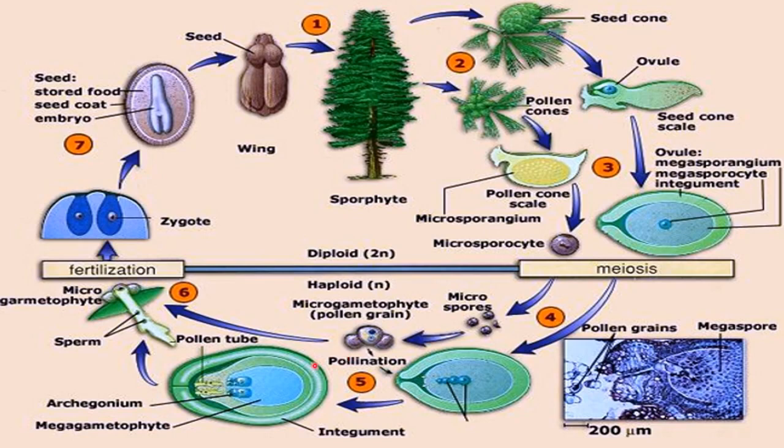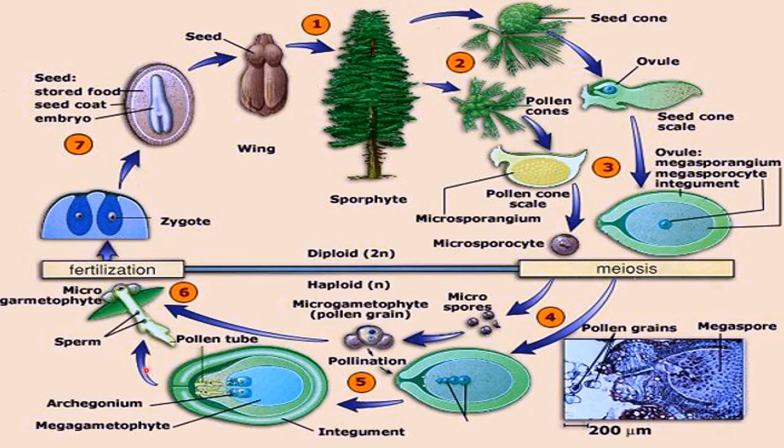The fertilization will occur. Okay, so here you can see this is the archegonium structure. Okay, the pollen grains reach here. Okay, and then fertilization means the female gamete is present here, and the male gametes are present inside the pollen grain.